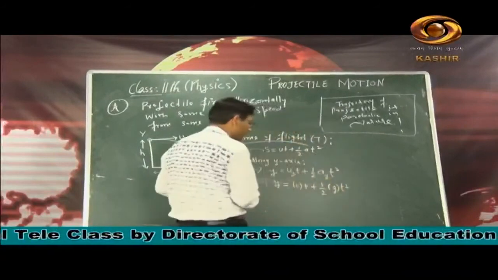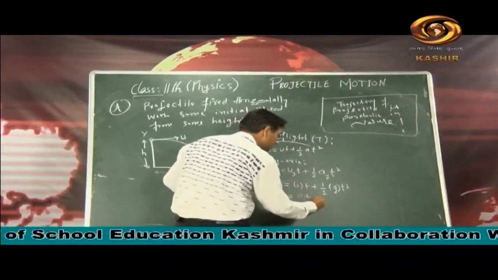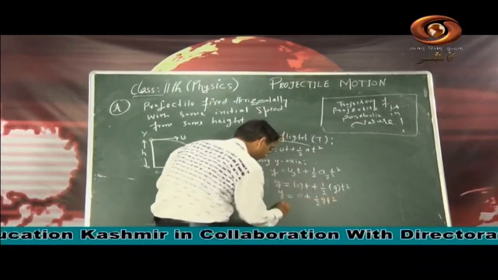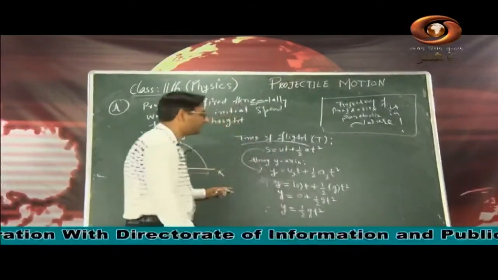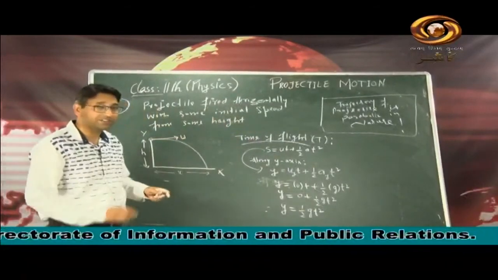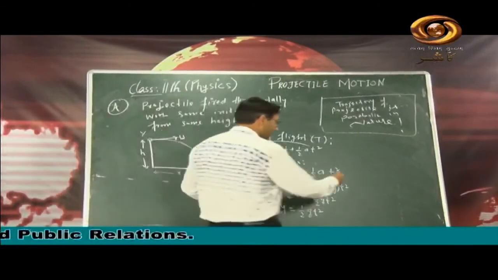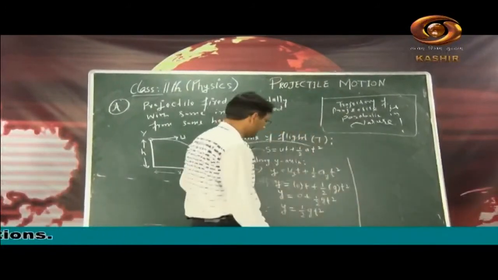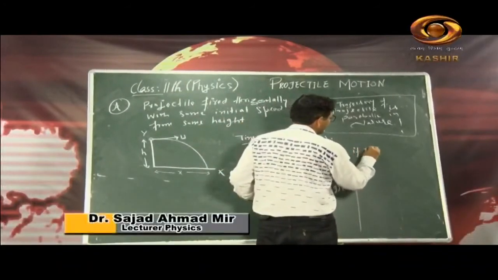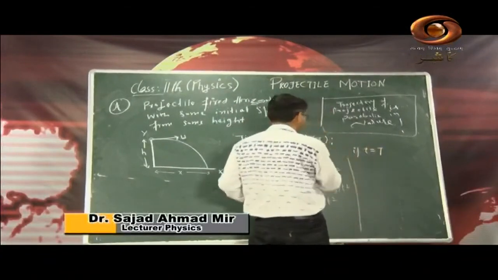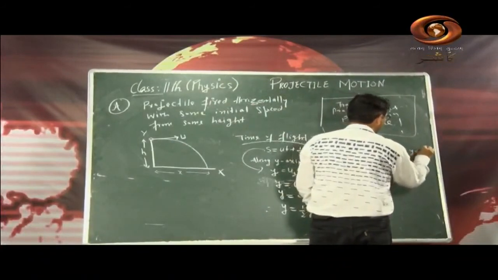What is g? Acceleration due to gravity. So we will get this equation: y is equal to 0 plus half of g t square. Once again, y comes out to be half of g t square, my dear students. Got it? But I am interested in time of flight. Here it is the general time throughout the flight, but I am interested in the time taken to complete the trajectory of a projectile. So we will calculate it like this. If t is equal to capital T, I mean when time is equal to time of flight, capital T, then at that time our y is h.